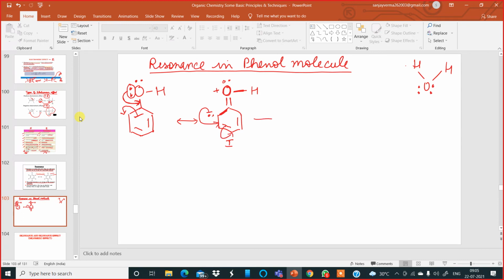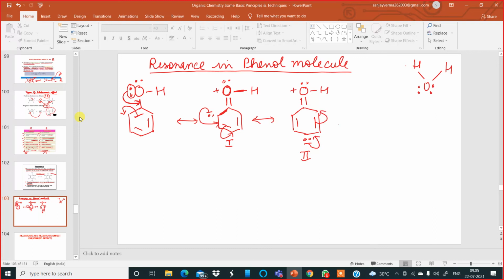So we get another structure, with a positive charge on oxygen, a double bond, then the ring, a double bond here, two electrons with a negative charge. This is the second resonating structure. Again, this will fall down over here and form a double bond. This will get disturbed and fall on this carbon.